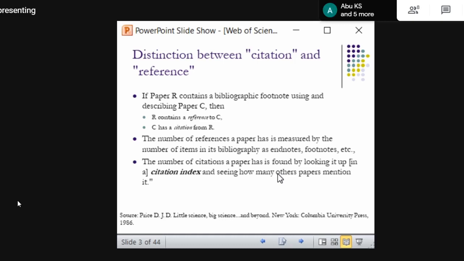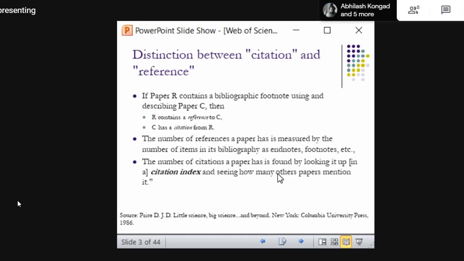So what is the difference between a citation and a reference? Okay, let me explain this with a specific example. So let us consider one research article, paper, we will name that paper as R, okay. R is the name of the paper, just a name, we are naming for example only, this is a hypothetical situation. It contains a bibliographical footnote using and describing paper C, okay.